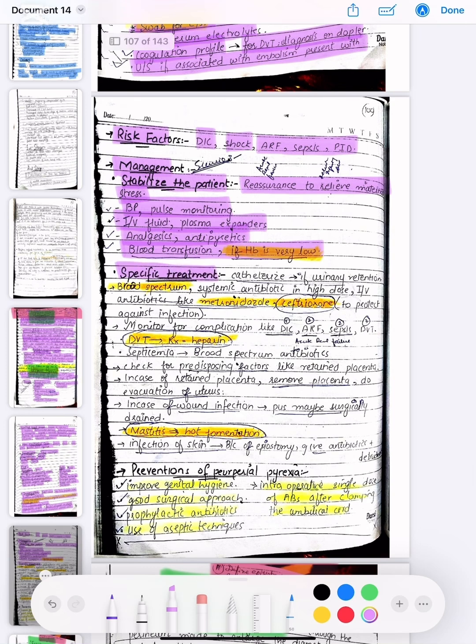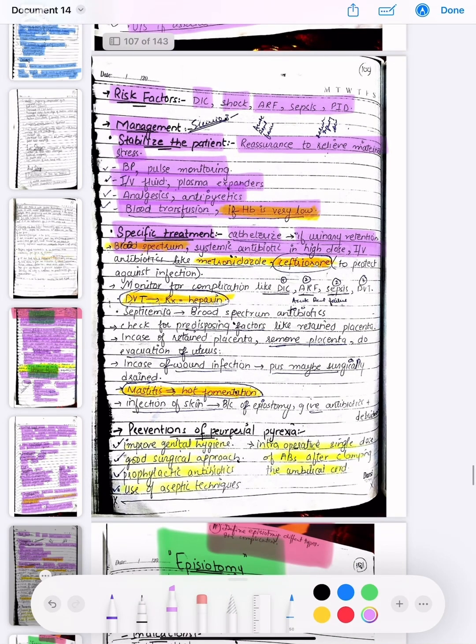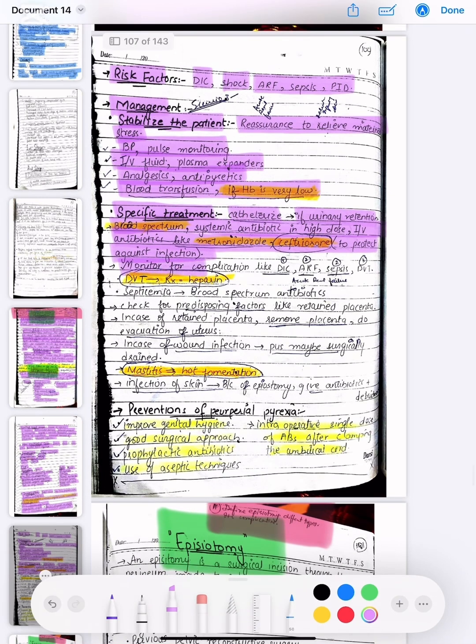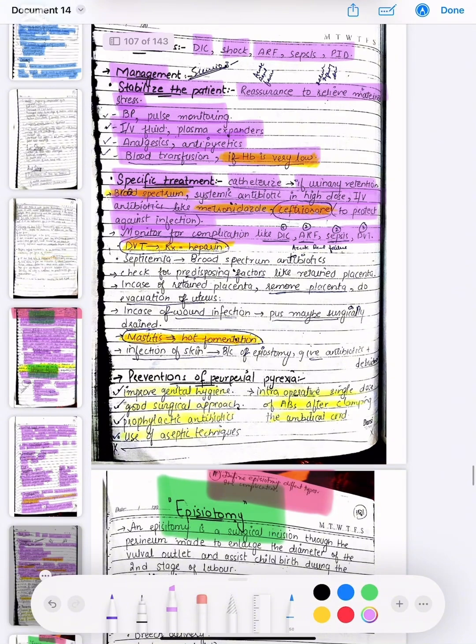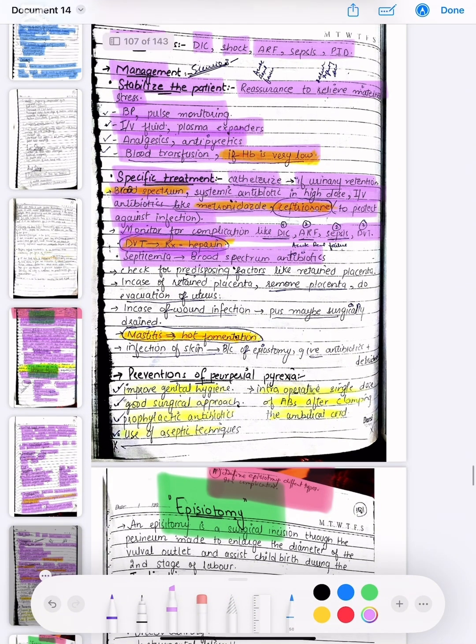The specific treatment is to catheterize the patient if urinary retention is present. Broad spectrum systemic antibiotics in high doses are given. Intravenous antibiotics like metronidazole and ceftriaxone protect against the infections, and monitor for complications like DIC, ARF, sepsis, and DVT. For DVT treatment, heparin is given. For septicemia, broad spectrum antibiotics are given.